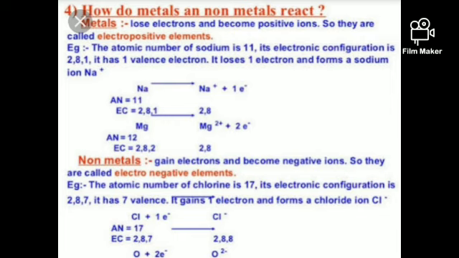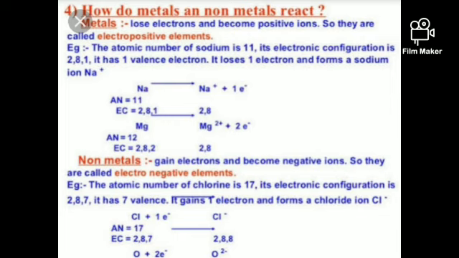In the same manner, magnesium: the atomic number of magnesium is 12. So the electronic configuration of magnesium is 2, 8, 2. How many electrons are present in the outermost shell? 2 electrons. So it is also ready to lose its 2 electrons and become electropositive. So sodium is ready to give 1 electron and magnesium is ready to give 2 electrons.